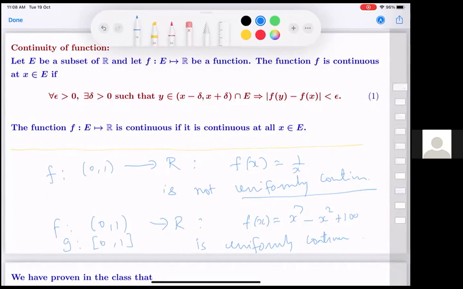Whereas in this example, if I go to the closed interval [0, 1], I will not be able to get a continuous function on the closed interval [0, 1] which will extend this function f(x) equal to 1 by x. How will you define g at 0 so that the function remains continuous? You can't. That is where the uniform continuity fails.